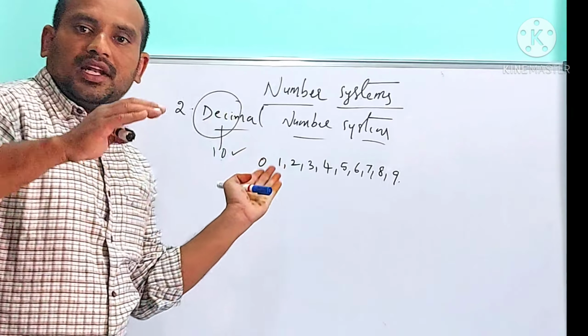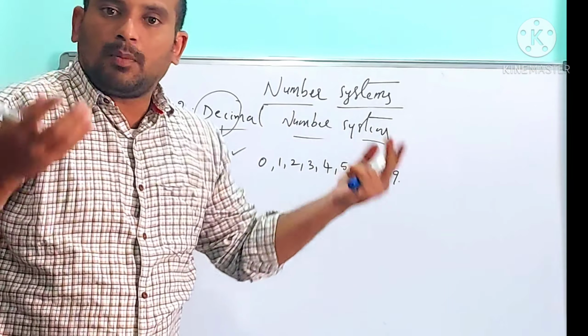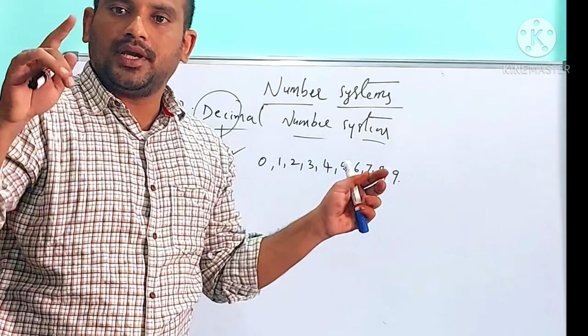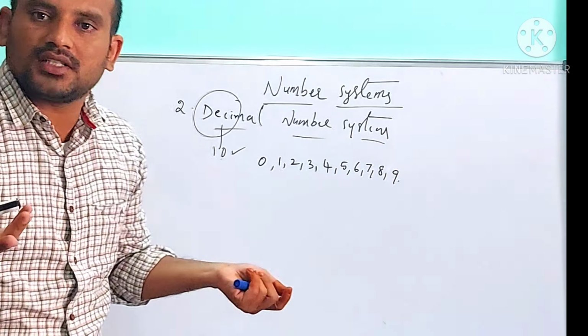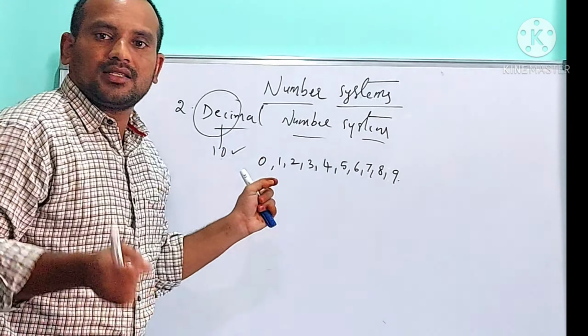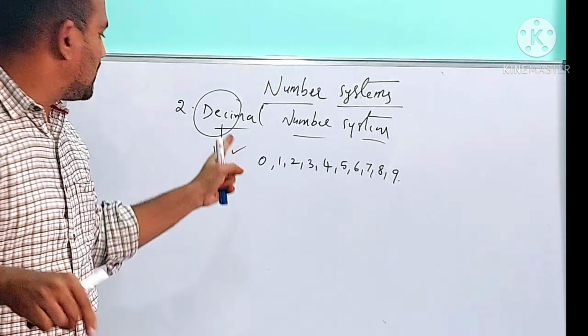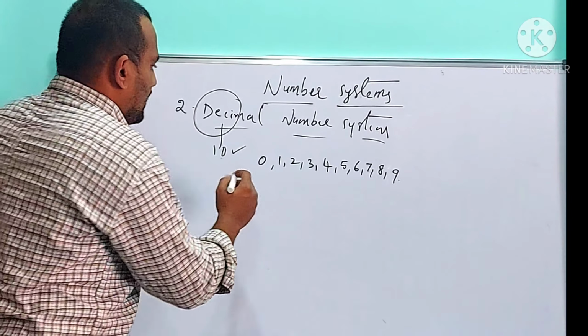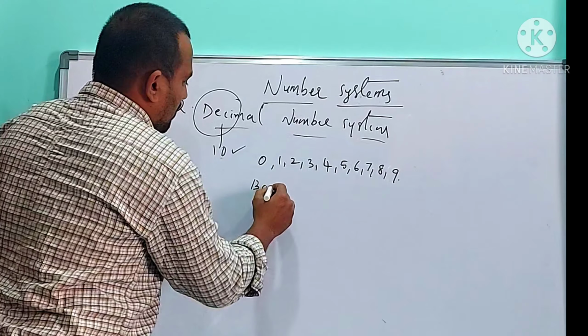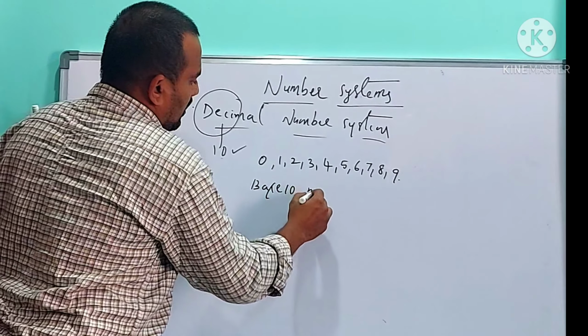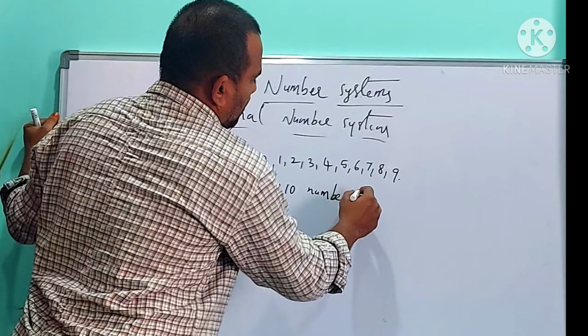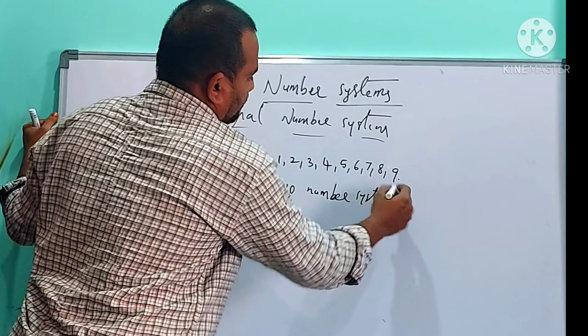I told you binary number system is also called base 2 number system because it contains only 2 digits. Decimal number system is also called base 10 because it contains 10 digits. So decimal number system is also called base 10 number system.